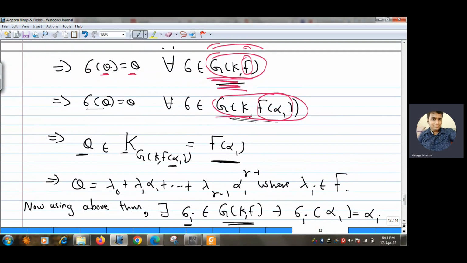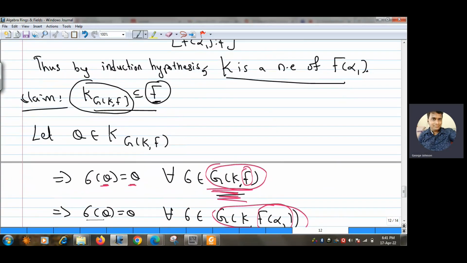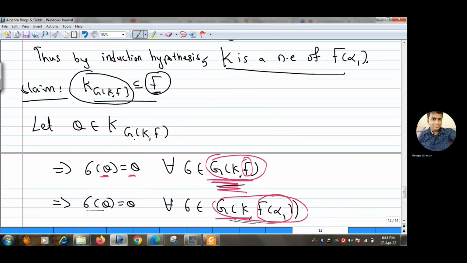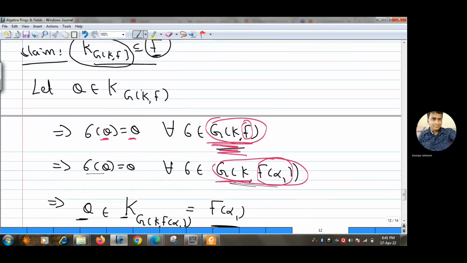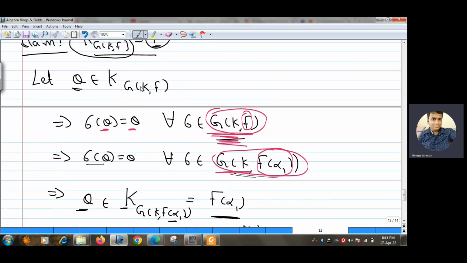See from where we have started here. Theta belongs to K^G(K/F), right? What is K^G(K/F)? It is those elements of K which are fixed by every element of G(K/F), right? Because theta belongs to K^G(K/F), theta is fixed by every element of G(K/F), right?